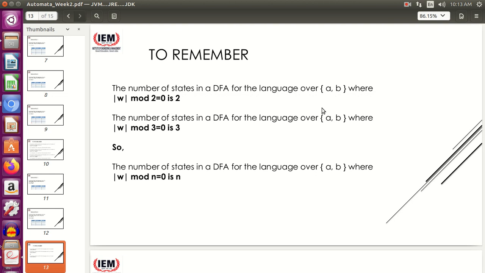Maybe I have an automaton for a language over {a, b, c} where |w| mod 3 = 0. Now that will be something different. That one you construct first and then check what the symmetry is. But straightforwardly, do not use this formula. This formula is specific to the size of the alphabet set, for the previous one also. Please keep this in mind, because generally we get questions where the alphabet set is of length 2, either a, b or 0, 1. Very few questions have more than that. So this is standard.